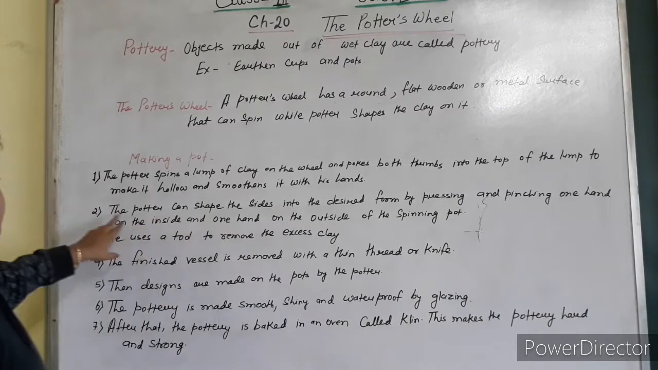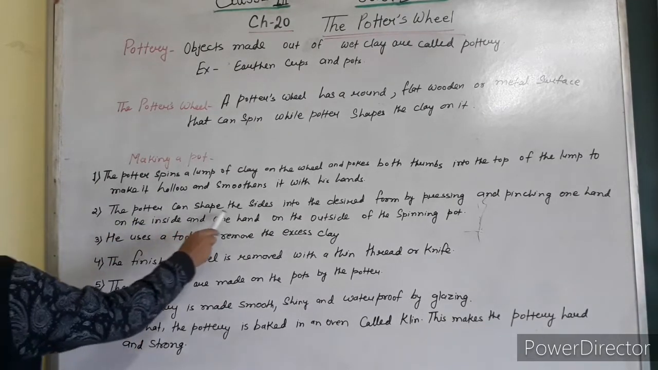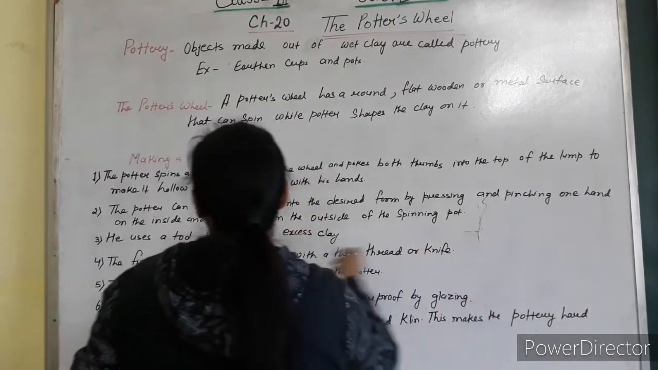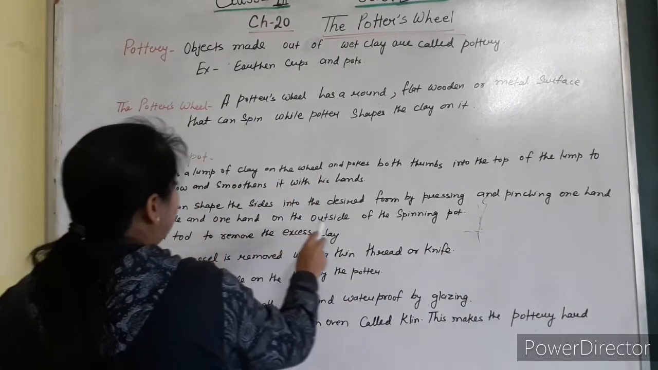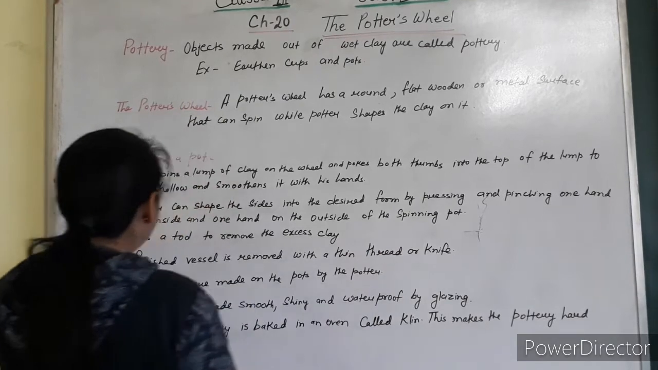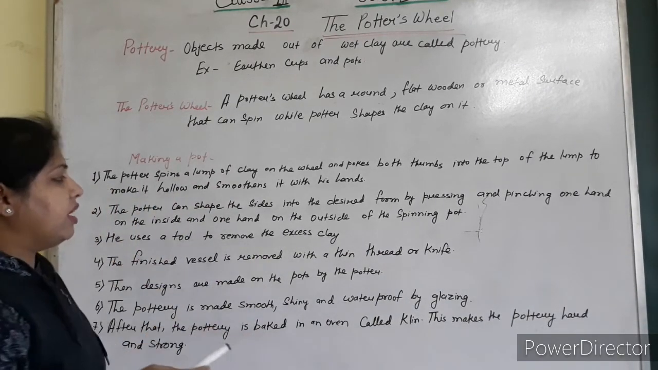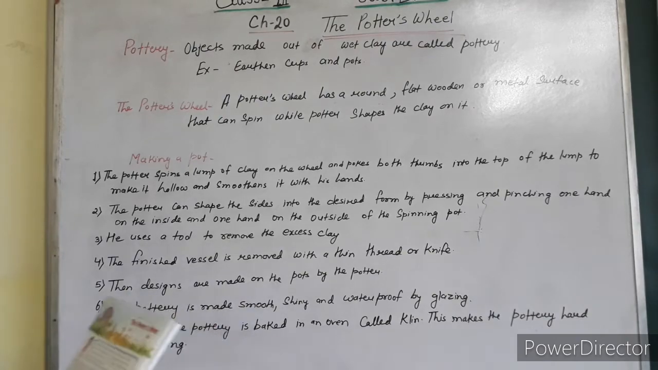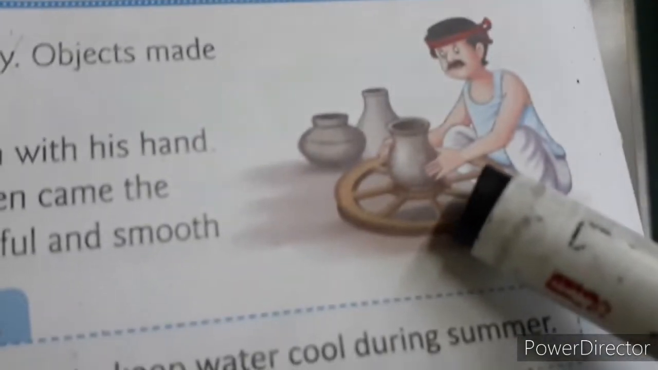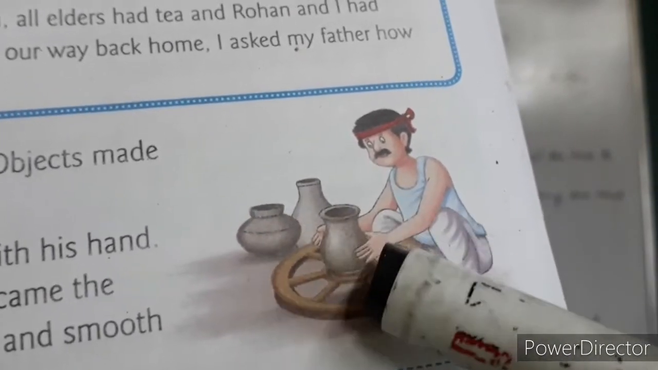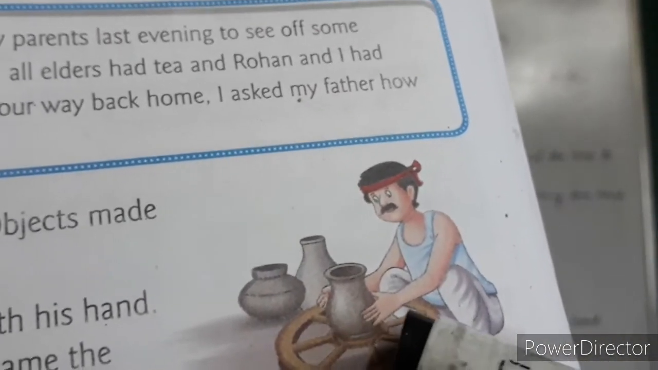Smoothens with his hand. Number 2, the potter can shape the sides into the desired form by pressing and pinching, one hand on the inside and one hand on the outside of the spinning pot. After that, the potter can shape the sides into whatever shape they want. See, this is one pot and this is the outside of the pot. They put their hands on it and give the shape of the pot.